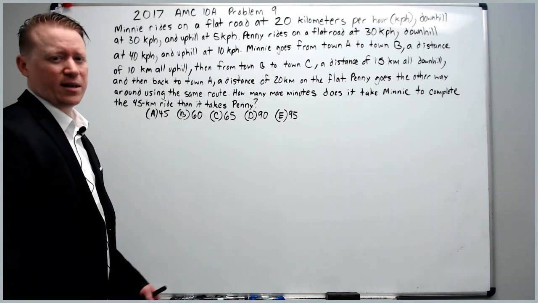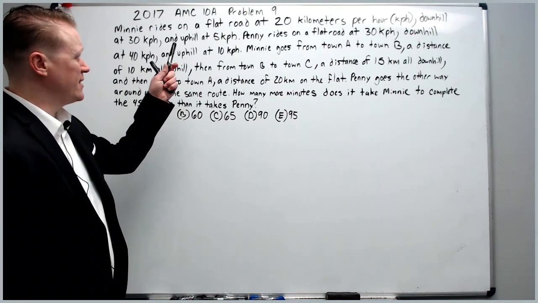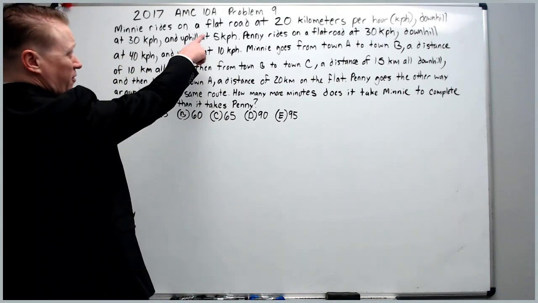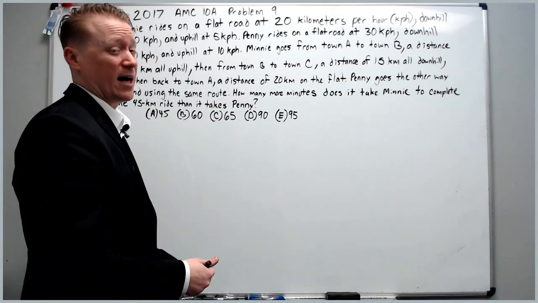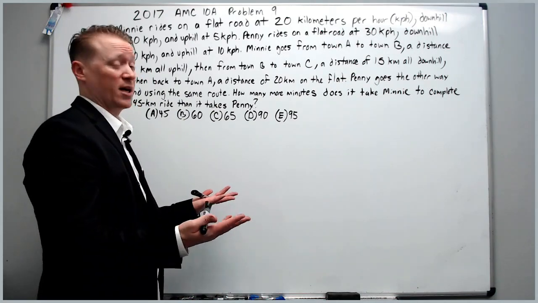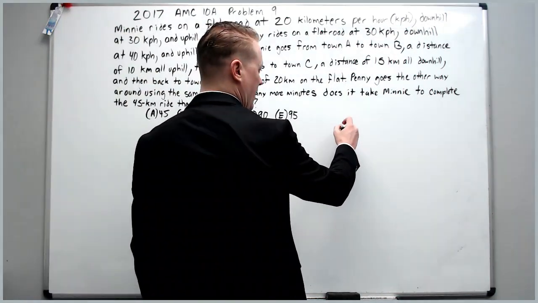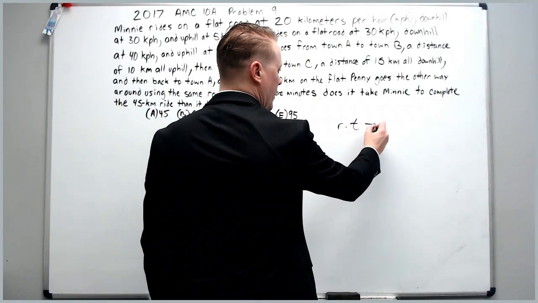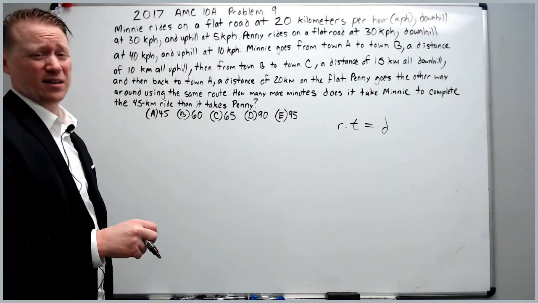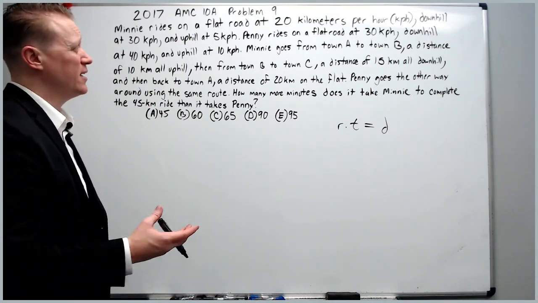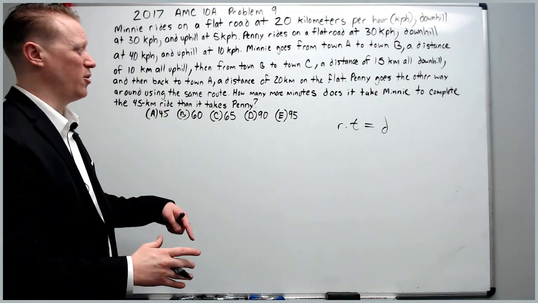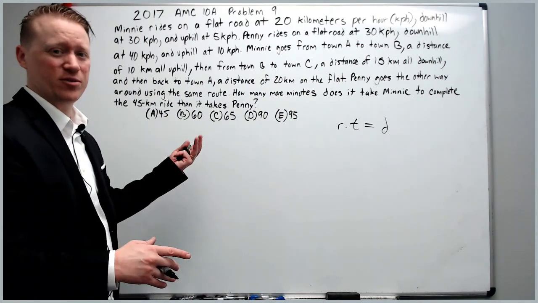All right, continuing on, we're going to do the 2017 10A problem number 9. Minnie rides on a flat road at 20 kilometers per hour. Immediately, pull out the tool for rate problems. That's usually going to be 99% of the time, rate times time equals distance. Also, we can see it's a very large problem to read, so we should probably work through it as we go